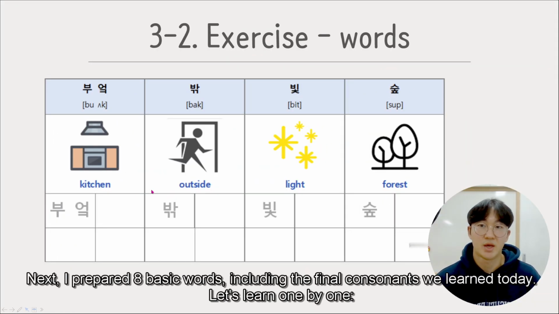Next, I prepared 8 basic words including the final consonant we'll learn today. Let's learn one by one.